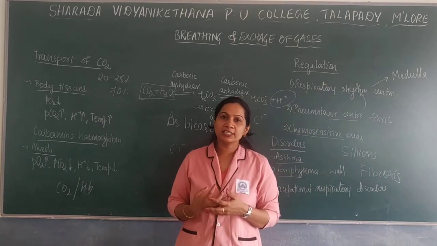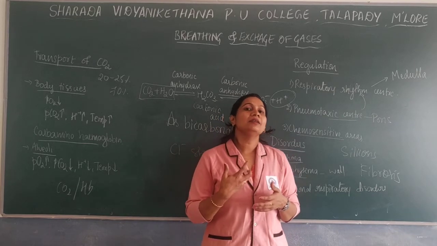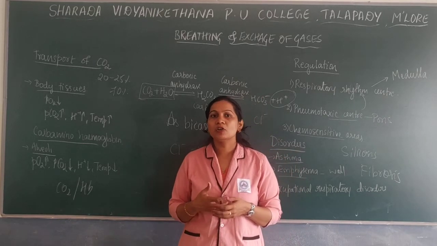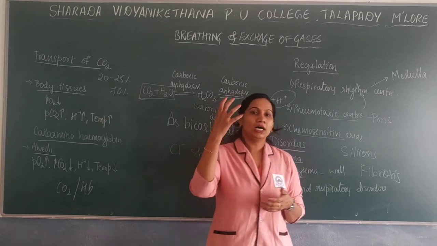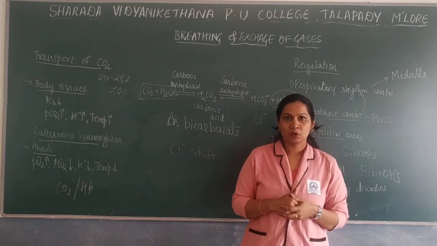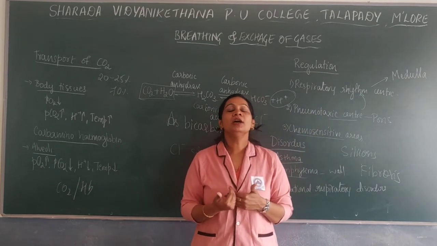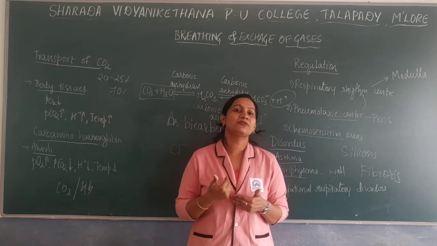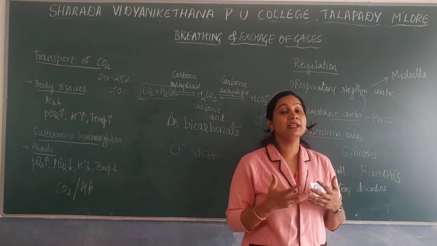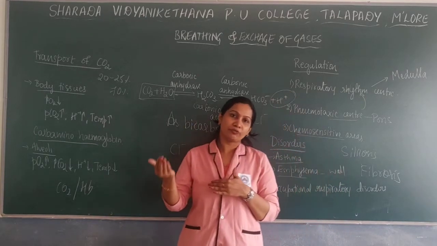Initially there is a contraction of these muscles, and that leads to an increase in lung volume and a decrease in intrapulmonary pressure, which leads to the intake of oxygen, that is inhalation. Whereas in expiration, there is a relaxation of the intercostal muscles as well as the phrenic muscles, that decreases the lung volume, leading to exhalation of air.